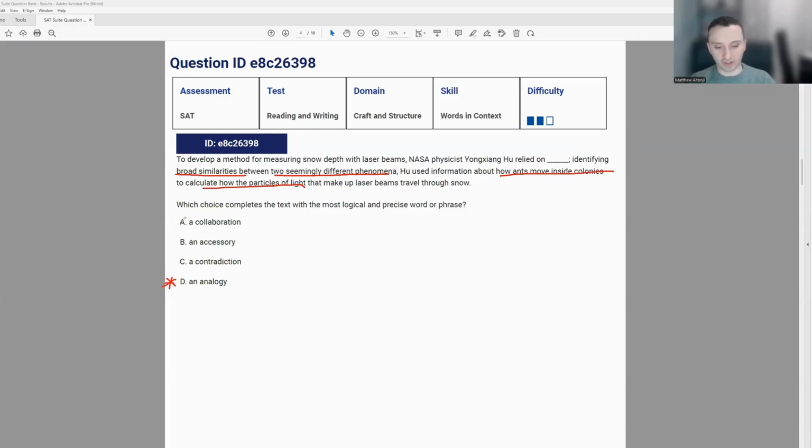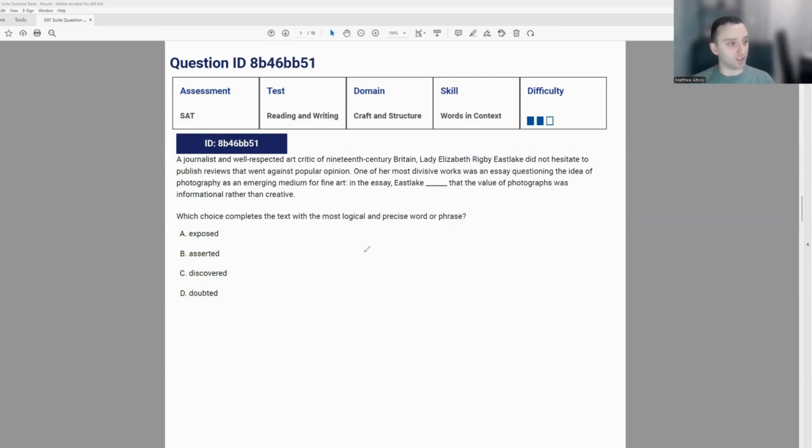So it's not a collaboration. Collaboration means a partnership, which isn't exactly what they mean here. The particles of light aren't necessarily partnering with how ants move, so it's not that. An accessory means to be an add-on, almost like you think about wearing an accessory. This is not meant to be that, it's just a different meaning. So we can cross out B. A contradiction means to be the opposite of something, it goes against it, or can't be true at the same time, which is actually the opposite, a contradiction of what they are describing here. So we can cross out D, and D becomes the correct answer.